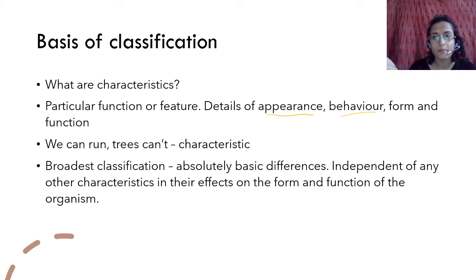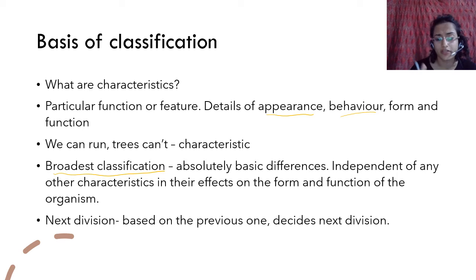It doesn't matter. For example, in a broad classification, you will club humans and dogs in the same classification, right? You will see this ahead, so you will know what I mean, because they're animals, both humans and dogs. But you will not say that this human is shorter, so we'll keep him in a different division or something. No, that doesn't happen. So these are absolutely basic differences, and other characteristics are not taken into consideration in this classification, right? It is only the absolutely basic differences, the first.